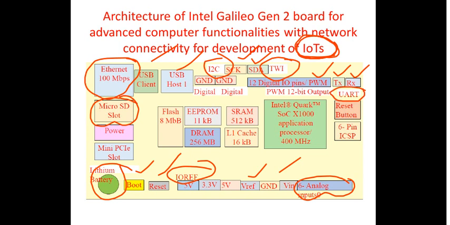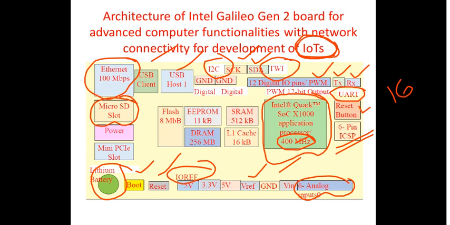Again, similar to your Arduino, you have a 6-pin in-circuit serial programmer, right? We have already spoken about the serial programmer and what it is used for. And this is the heart of your Intel Galileo, right? It is a Quark system on chip X1000 application processor, with a frequency of 400 megahertz. We have already seen the Arduino, which works with a frequency of 16 megahertz, whereas your FIO works with a frequency of 8 megahertz. So that's where you have got the different variants.